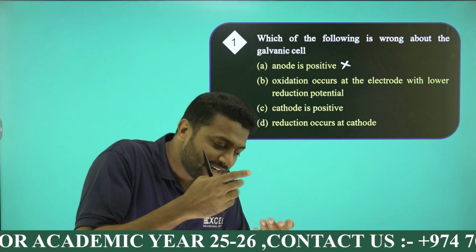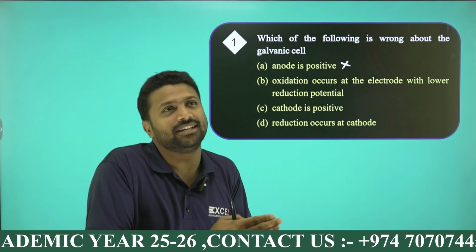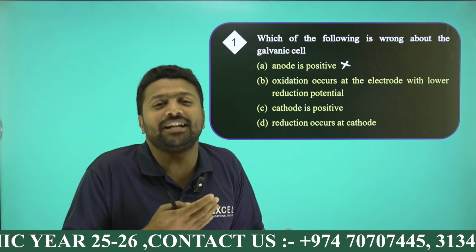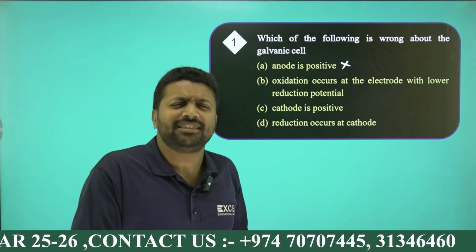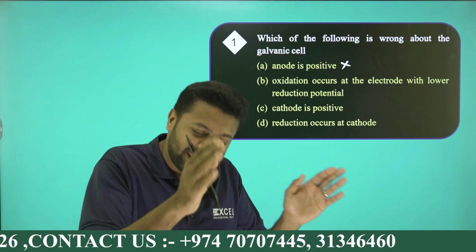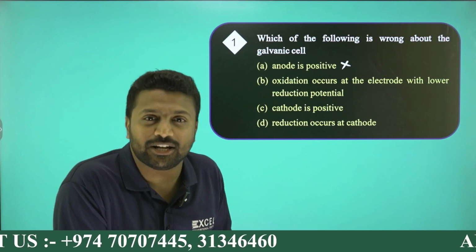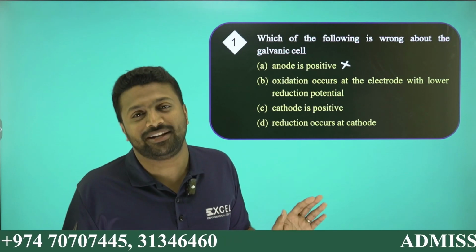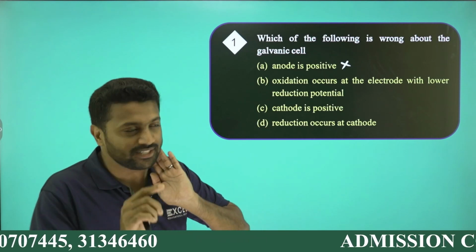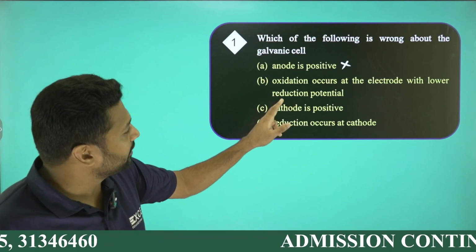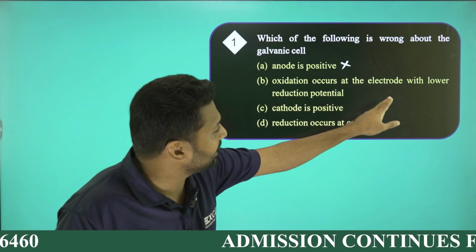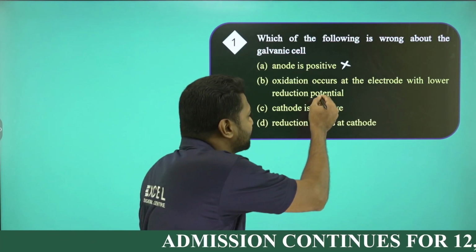If a metal has a high tendency to undergo oxidation, then the tendency for reduction will be less. Either oxidation or reduction, both will not happen. Either donate electron or accept, both no, right? Same logic. In the question, the statement is: oxidation occurs at the electrode with the lower reduction potential.